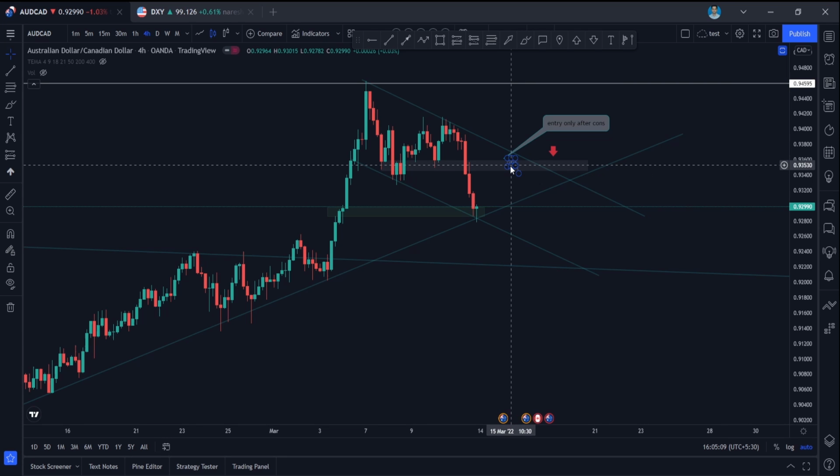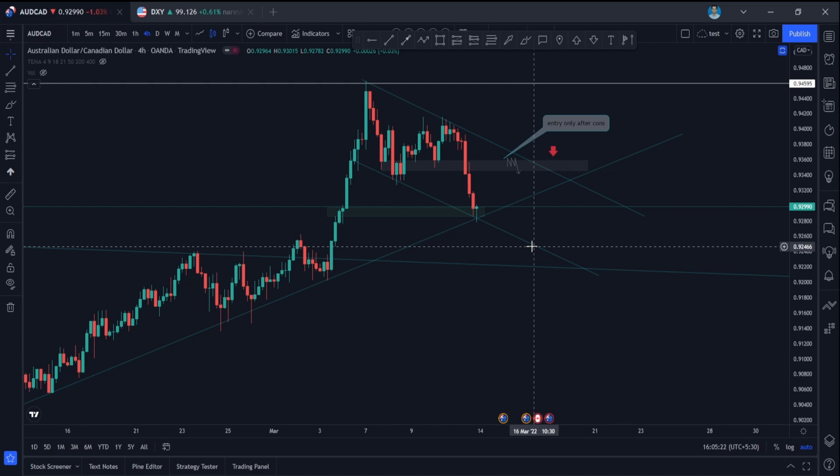So wait for the price to come here, make consolidation and break down again. If it is holding this level and coming down powerfully, it can break this level, and you can take this as your second target, guys. So that would be for AUD CAD.